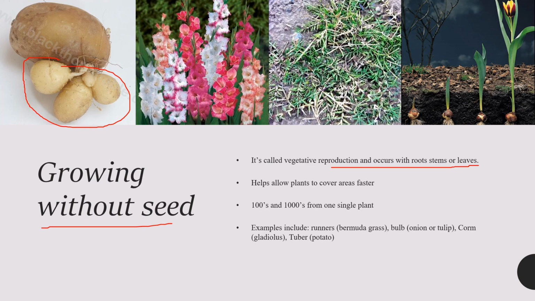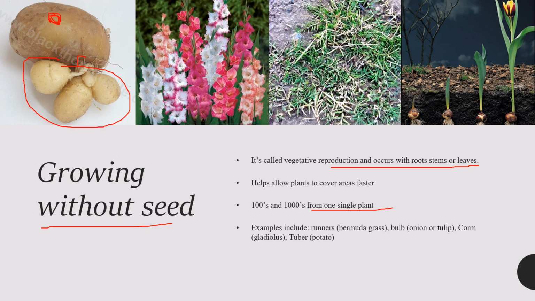There is an eye on the potato, and when we bury the potato in the soil, it grows through these eyes. Growing without seeds helps plants cover areas faster, and hundreds or tens of thousands of plants from one single plant can be grown.